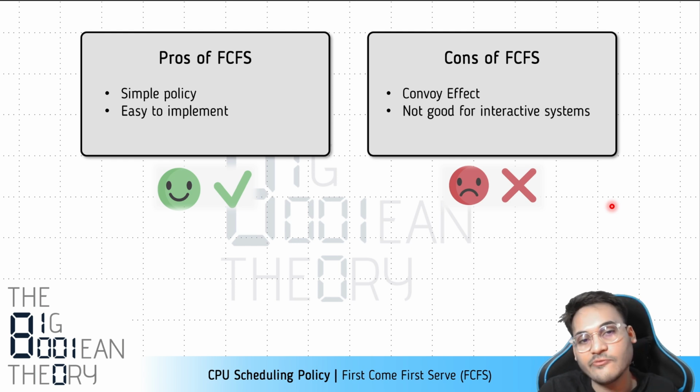You could also say that first come first serve should not even be used for batch systems, because if there is a convoy effect, then the turnaround time will be high, and even in an interactive system the response time will be poor. So let's now talk about interactive systems. For batch systems, at least we can say, okay, first come first serve is not an optimal algorithm, right? So this was just a starting point, a very initial, very simple idea. These were used in the early days of computing. Based on this understanding, we'll now try to refine our algorithms and come up with better ones. In the next few videos, we'll see algorithms which perform better than first come first serve, right? So this was about the first come first serve policy for batch systems, where we are optimizing for low turnaround time. Simple policy, but has some drawbacks.